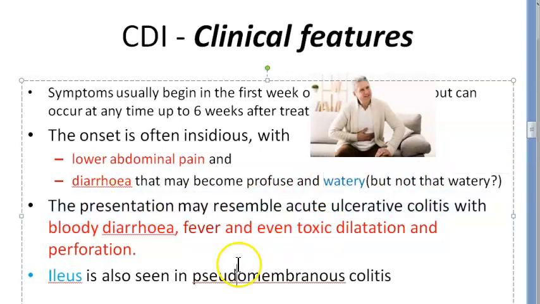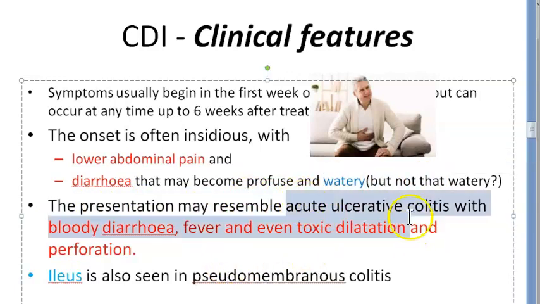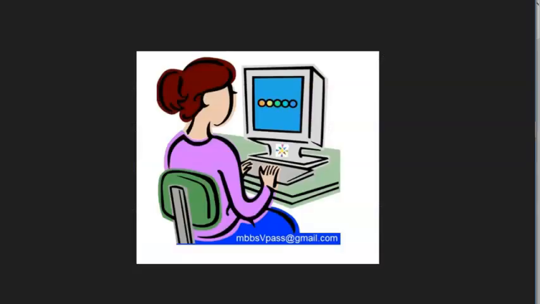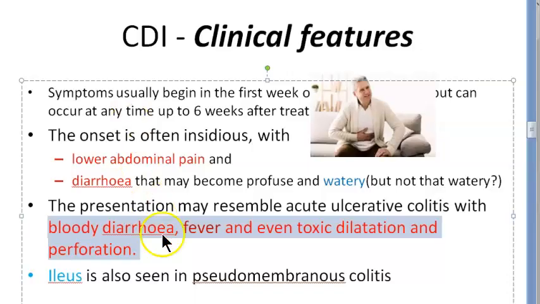The presentation may resemble acute ulcerative colitis, because there could be bloody diarrhea, fever, even toxic dilatation and perforation. If it is there, you'll start thinking about ulcerative colitis. But then you will miss this condition, which could become very serious, fatal. So if you are suspecting ulcerative colitis, you have to rule out Clostridium difficile infection.